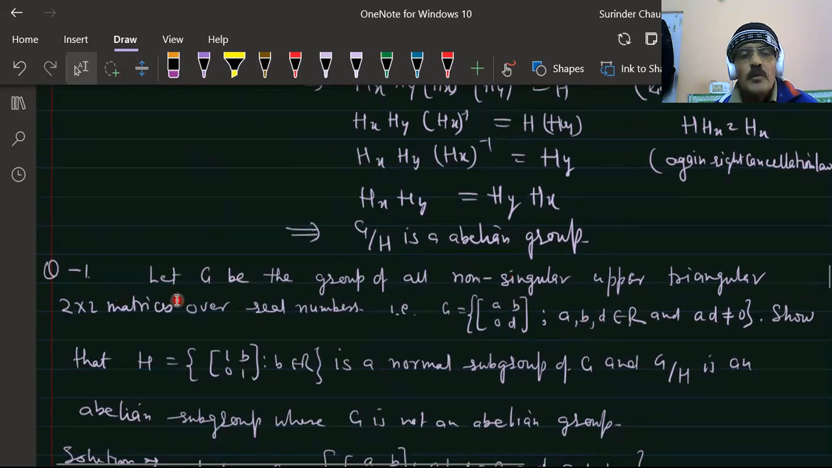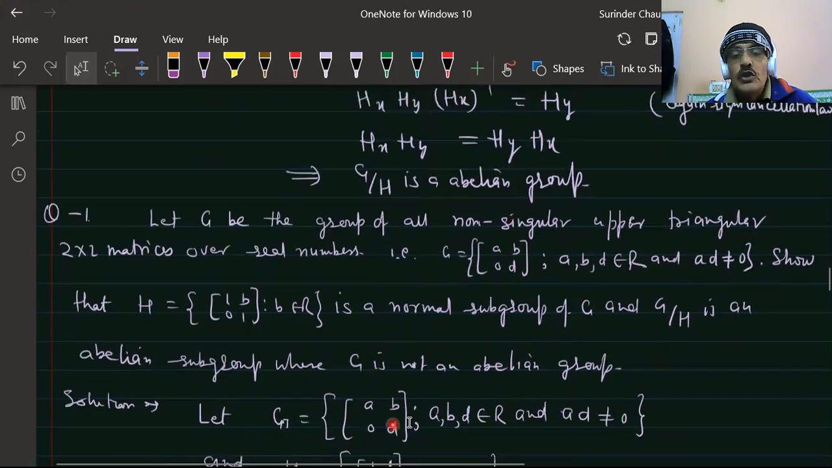Now let's solve for this one. Let G be a group of all non-singular upper triangular matrices of second order over the reals. That is, G consists of matrices [a, b; 0, d], where a, b, d are reals and a, d are not equal to 0. Show that H, consisting of [1, b; 0, 1] where b is a real number, is a normal subgroup of G, and G upon H is an abelian group, where G is not abelian.